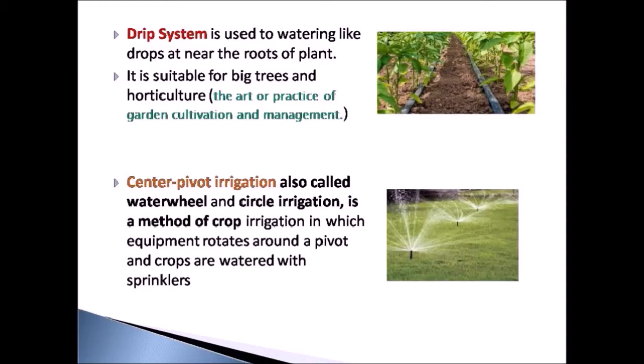Next is the center pivot irrigation. Central pivot irrigation is also called water wheel or circle irrigation. As you can see in the picture, in this method of crop irrigation, an equipment rotates around a pivot and crops are watered with sprinklers.